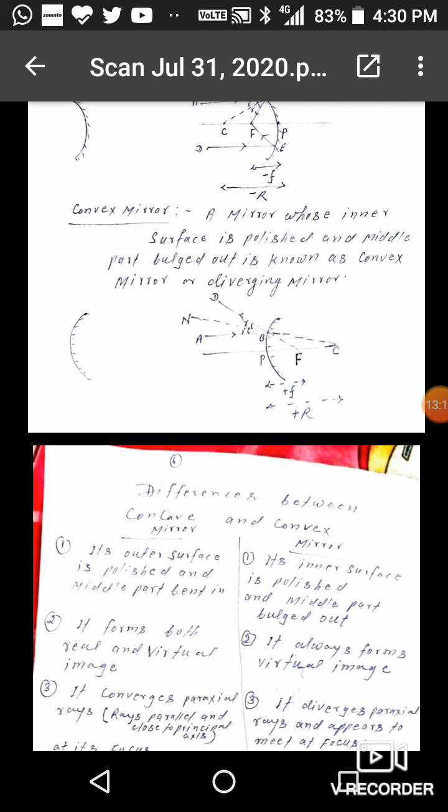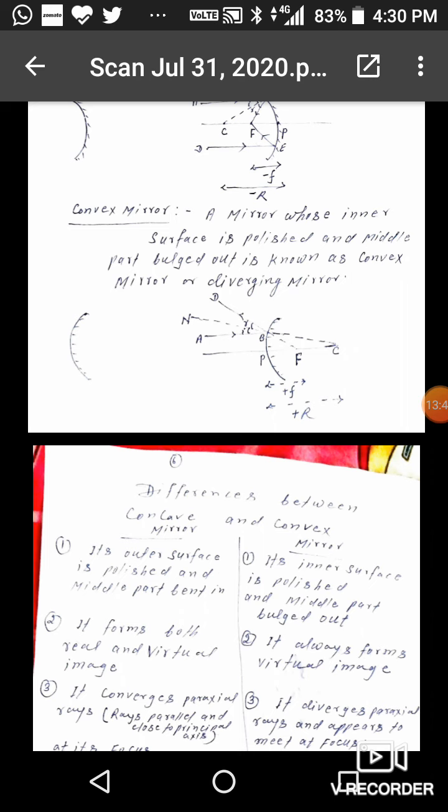So here AB is the incident ray and BD is the reflected ray. Extend it in the backward direction. Here it will meet at the point F, that is the focus. And now join B to C, that will act like the normal, and extend in the backward direction. That will be the N. Here BN will act like the normal. So here angle ABN, that is I, and NBD, that is R.